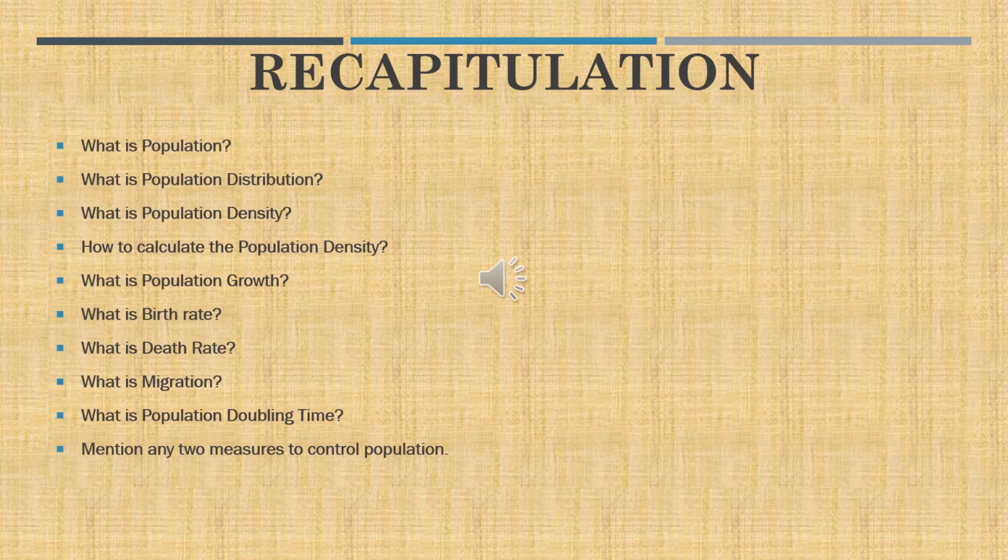Now let us refresh ourselves. Children, please tell what is population, what is meant by population distribution, how is it different from population density, what is the formula to calculate population density, what do you mean by population growth, what is birth rate, what is death rate, what is migration, what is population doubling time, what is the demographic cycle, and any 2 measures to control population. Please take these down and do them as home assignments.